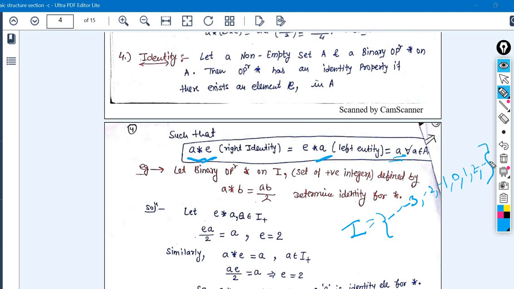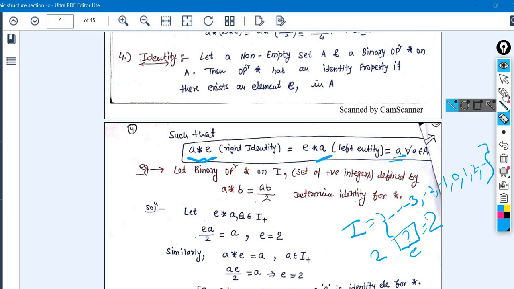If we are applying the identity property on the set of integers, what does it mean? I am taking one element from the set of integers, like I'm taking 2 as the value of A, right? And we have to find out what should be the value of E in order to get that particular element the same. If we are applying the addition operator, for example, this star means the addition of A and E.